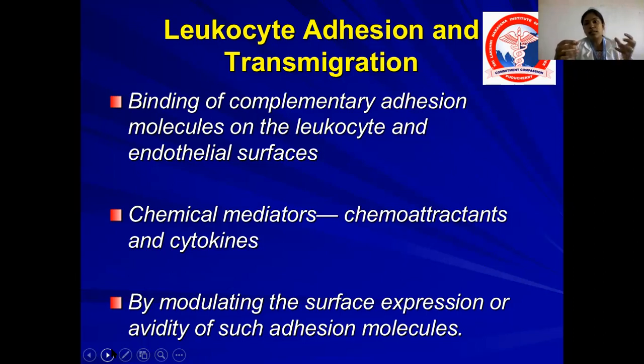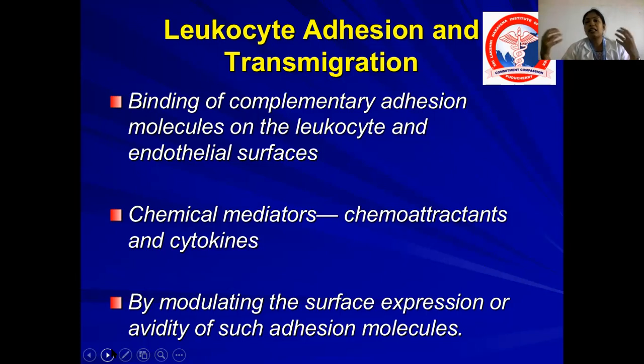These molecules which help in attracting the WBCs to the endothelial cells are called selectins. These molecules help in weak adhesion or rolling. The next molecule which helps in firm adhesion is called integrin. That helps in firm adhesion of leukocytes to the endothelial cells. And there are certain molecules which help in transmigration. And after transmigration, what happens? The WBCs are attracted to the site of microorganisms or to the site of the toxic injurious agent. So what is that? They are called cytokines or chemokines.